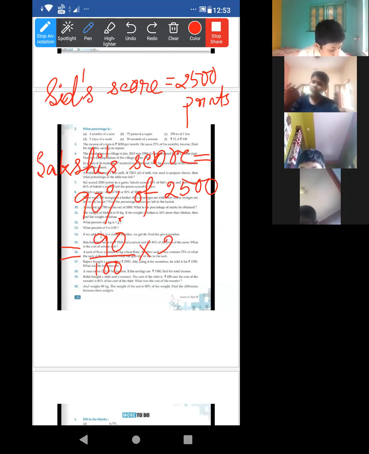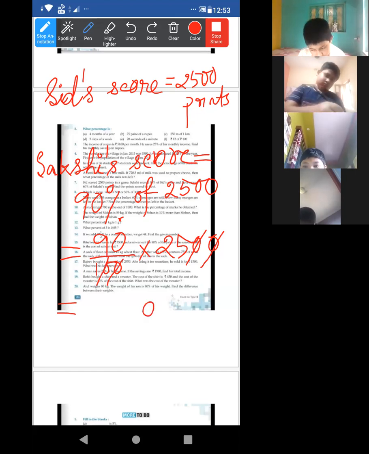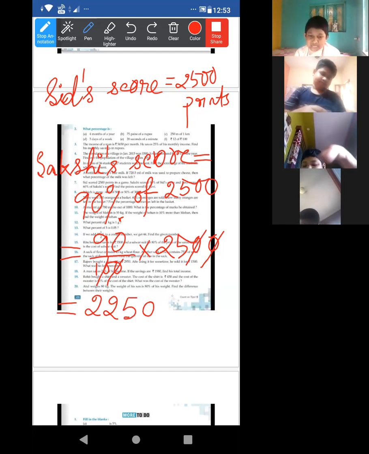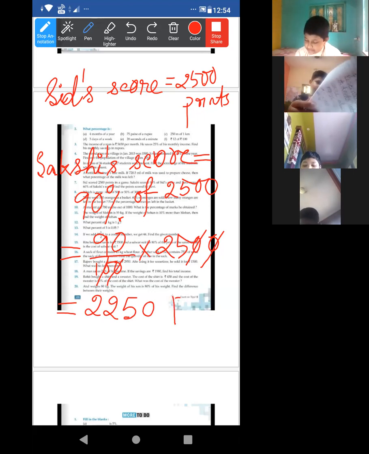Now 9 into 25. It will be this one, 225. 2 to 5, and then this 0 will automatically be the same. Ma'am, may I go to the washroom? Okay, go and come first. These are the points.